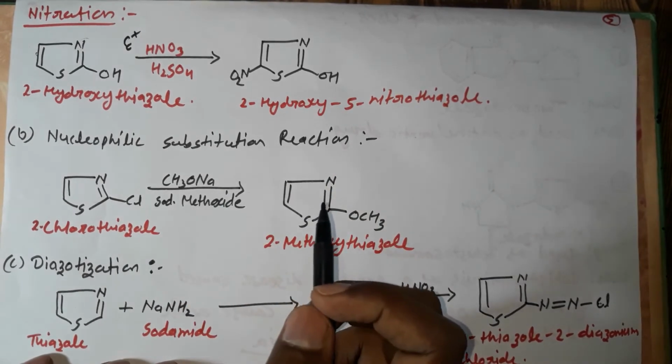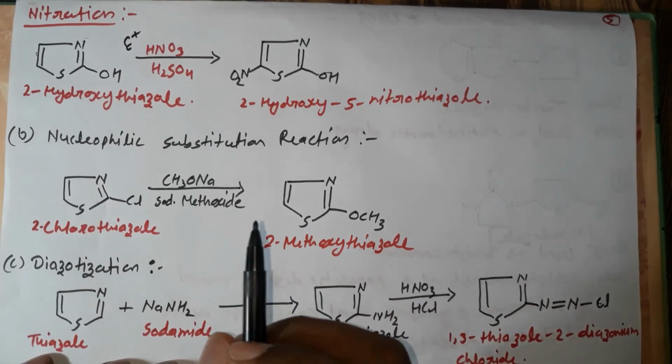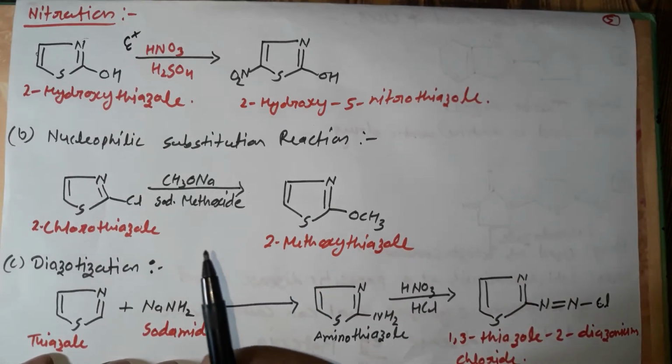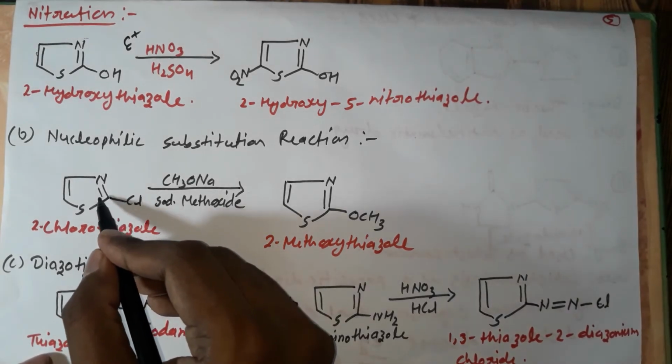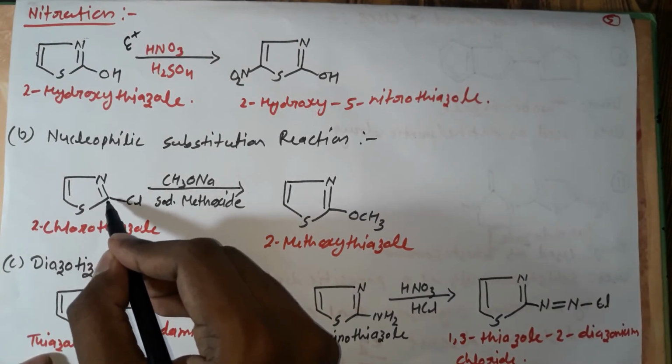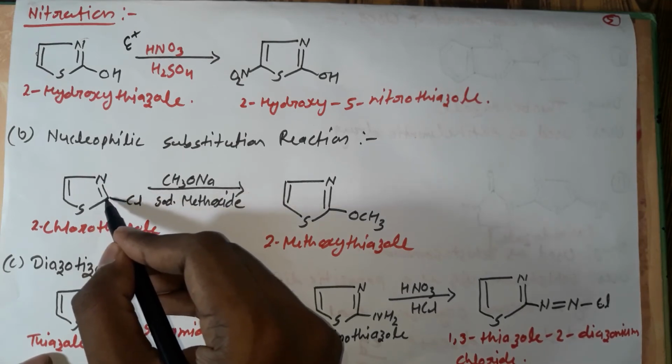The next reaction is nucleophilic substitution reaction. A nucleophile has a negative charge, so it will attack at a position where electron density is low. At this position electron density is very low because this nitrogen will withdraw electrons from this position.